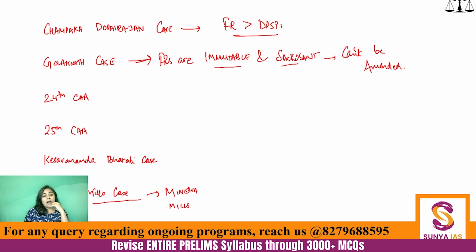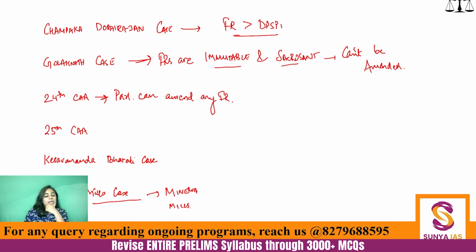Now, of course, the power of amendment has been taken away from the Indian Parliament. So, Parliament is sure to respond to it. Here we have the 24th Constitutional Amendment Act, enacted by the Indian Parliament, which said that Parliament can amend any fundamental right.